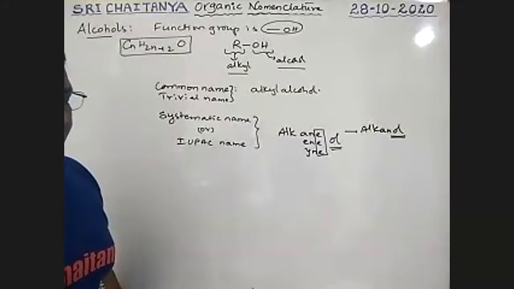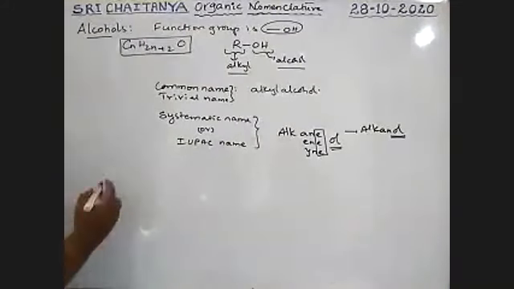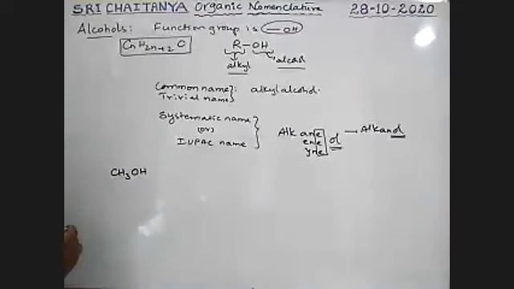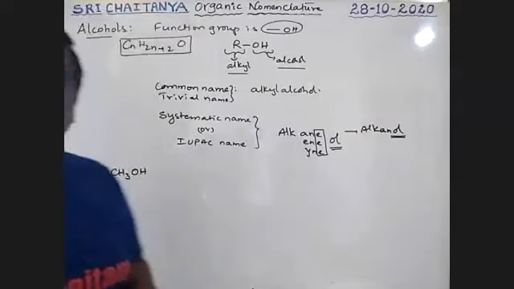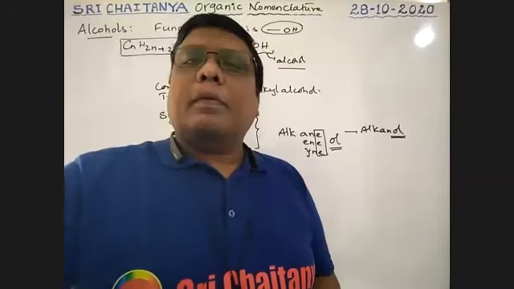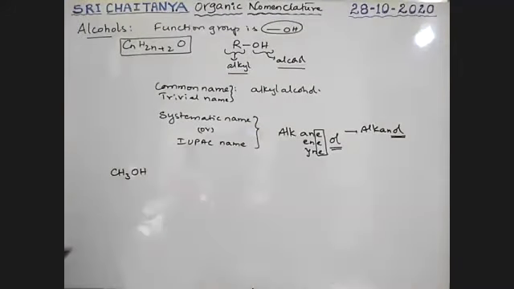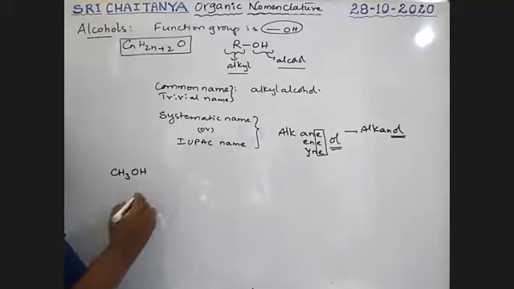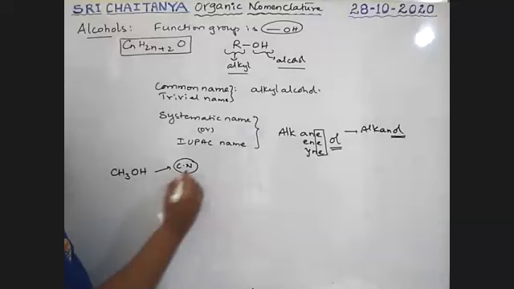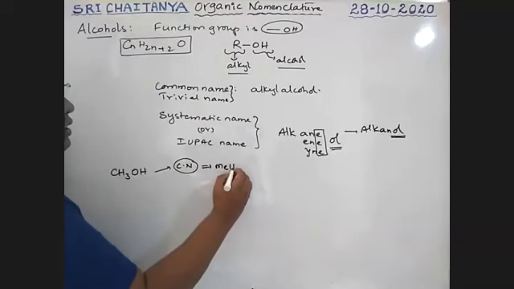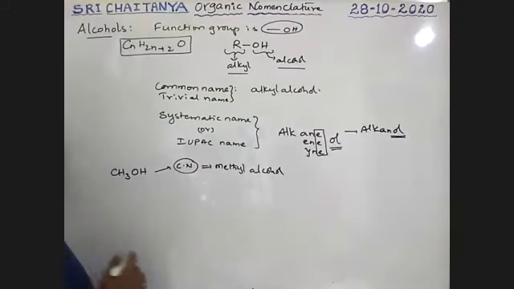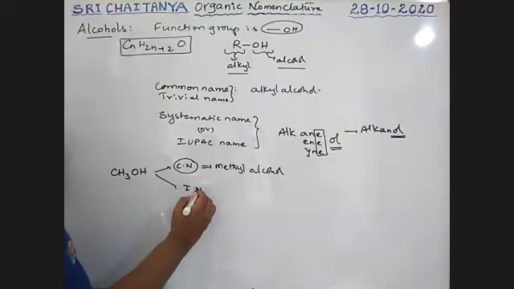Let us take different examples. See here, CH3OH. The common name is methyl, then OH: methyl alcohol is the common name. But what is its IUPAC name?